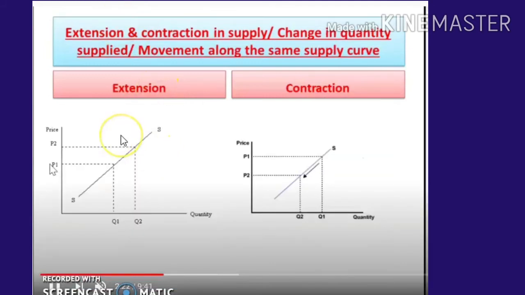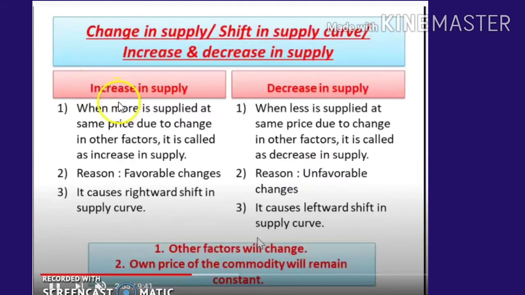So you can see on the curve, when the price increases from P1 to P2, the quantity supplied also increases from Q1 to Q2. So it is showing an upward movement. Okay, so it's an extension. Here you can see the extension. If the price is decreasing, the quantity supplied or produced will be decreasing. So it's a movement downwards. It's known as contraction. Hope you understood. It's just the same as the demand curve.